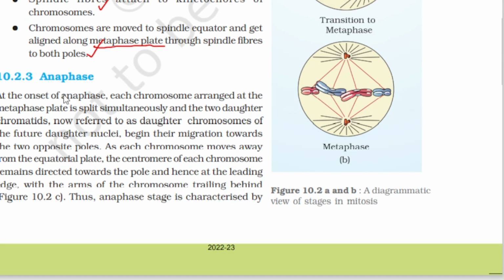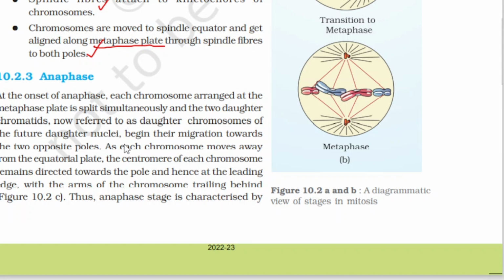Anaphase. At the onset of anaphase, each chromosome arranged at the metaphase plate is split simultaneously, and the two daughter chromatids, now referred to as daughter chromosomes of the future daughter nucleus, begin their migration towards the two opposite poles. That we'll see in the next slide.